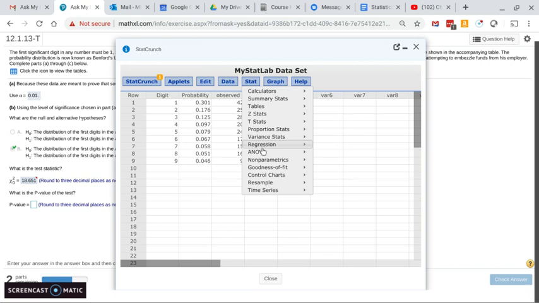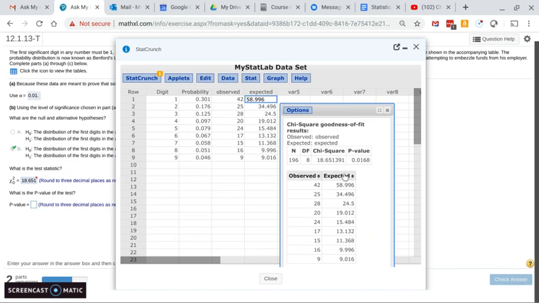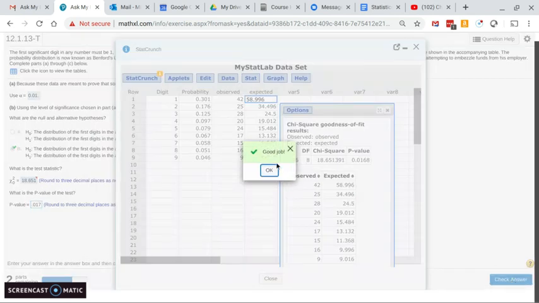So I go stat, goodness of fit, chi-square. My observed column is labeled observed, and my expected column is labeled expected. And then I just compute. That gives me the chi-square value, which is right here, and then the p-value, rounded to 3 decimal places, is 0.017. Check the answer. That's good.